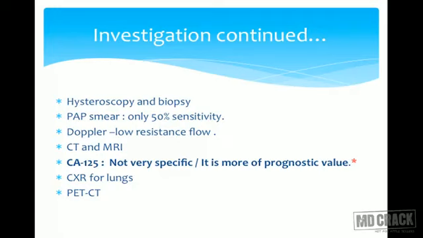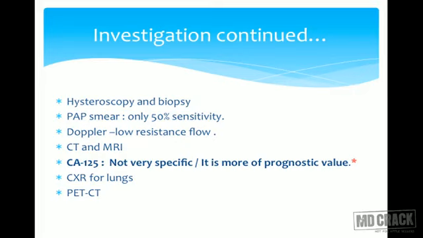Other investigations: hysteroscopy and biopsy, very specific. Put a hysteroscope, look at the cavity and take the biopsy if you see any lesion. So it is a very specific investigation. Pap smear, less sensitivity. It will help us to catch because the exfoliated cells from the endometrium will be captured on pap smear, but it is not very sensitive, only 50% sensitivity.